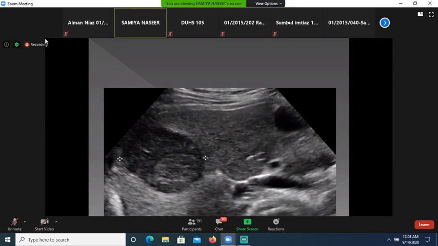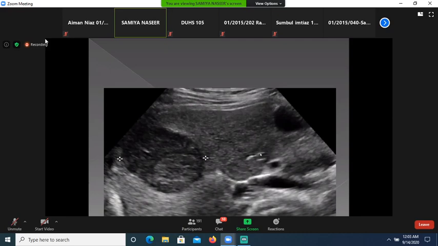Air on ultrasound is hyperechoic and it gives ring down artifacts. So this is a well-defined hypoechoic lesion in the right lobe of liver, and again this is hepatoma.